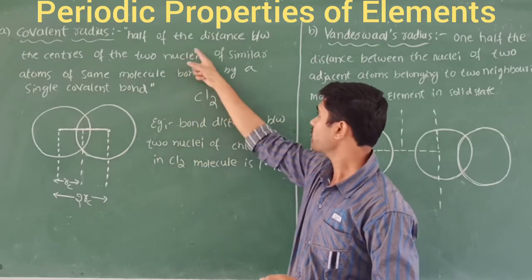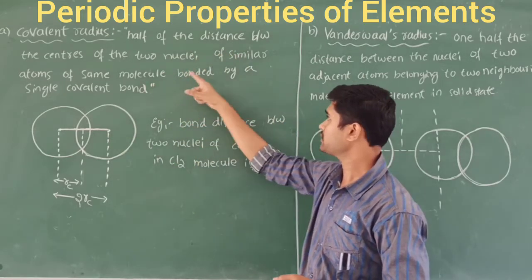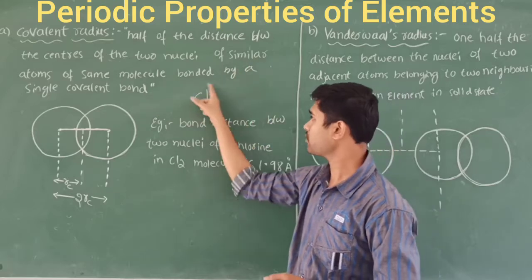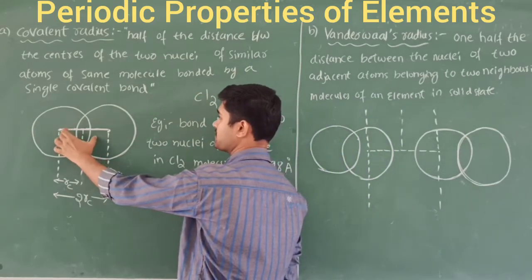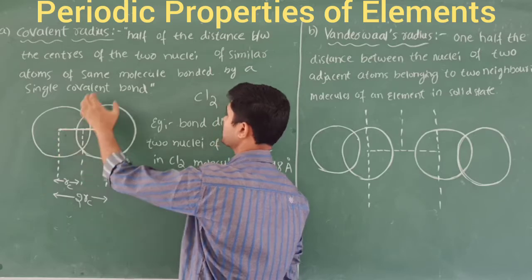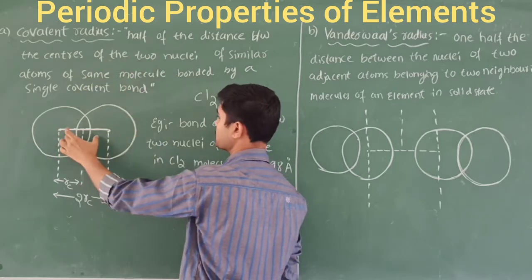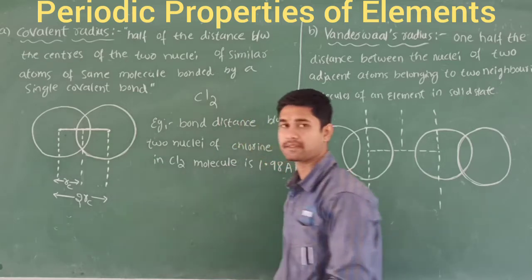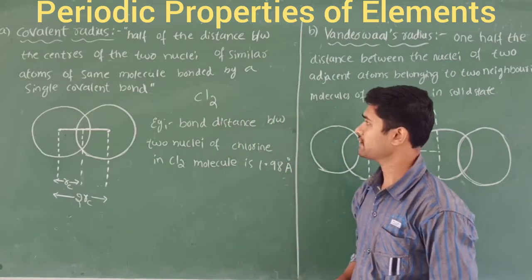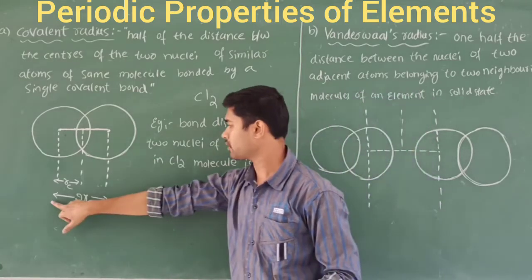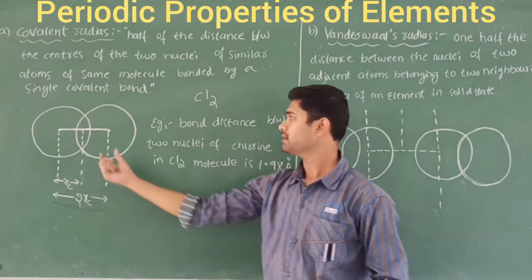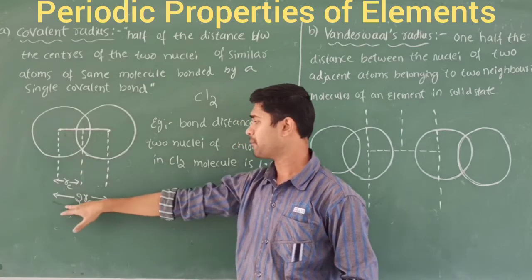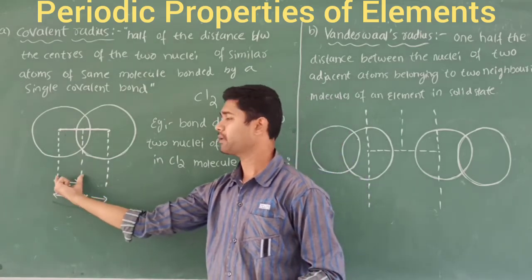So half of the distance between the centers of the two nuclei of similar atoms of the same molecule; the radius is the same for both atoms. This distance between the centers of the two nuclei we call the covalent radius. This is called a single covalent bond. The distance between the centers of the nuclei is called the bond length, and half of it is called the covalent radius.